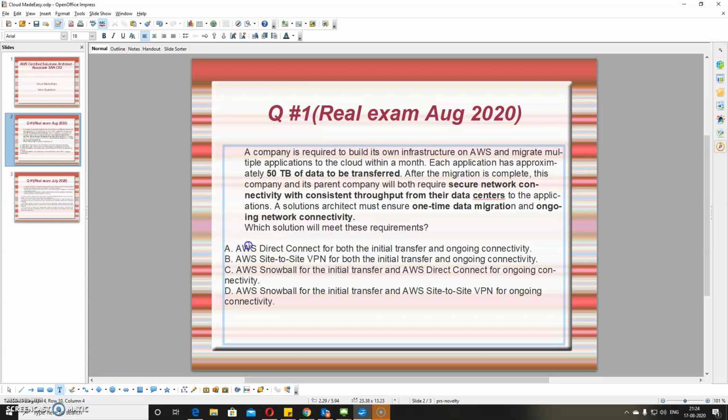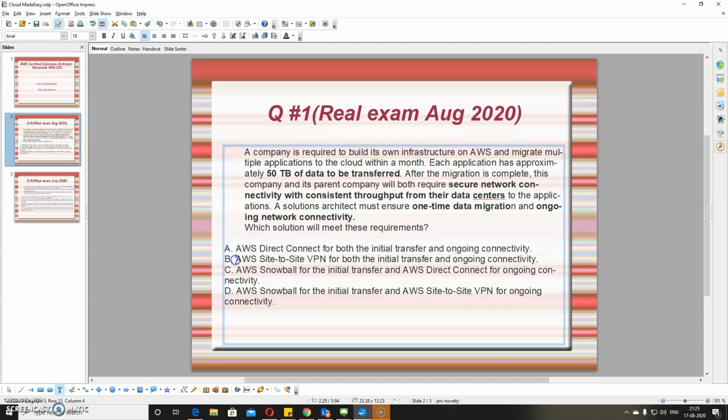So the first option, AWS Direct Connect for both initial transfer and ongoing transfer. So they are telling that for the initial phase of the 50 TB data transfer, they will set up AWS Direct Connect, and for the ongoing transfer they follow the same. This is possible but not feasible, because AWS Direct Connect is a dedicated line which takes a lot of time to initially set up, more than a month. So though this solution is correct, for time being I just wanted to discard it.